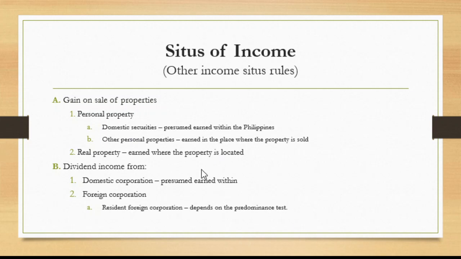While for dividend income from a foreign corporation, if the foreign corporation is a resident foreign corporation, it depends on the predominance test. Okay? So the predominance test is the ratio of the Philippine gross income over the world gross income of the resident foreign corporation in the 3-year period preceding the year of the dividend declaration.